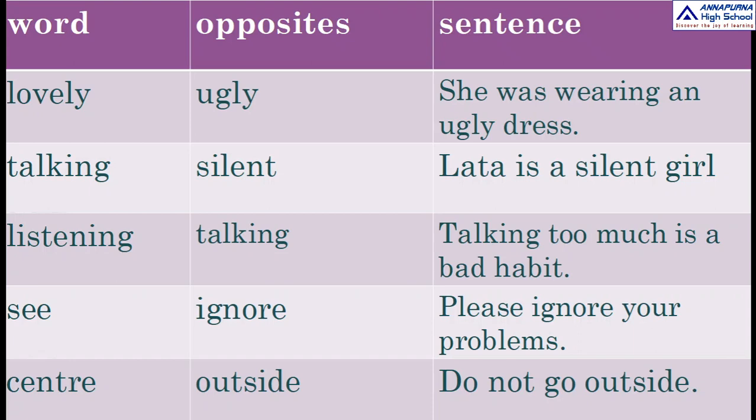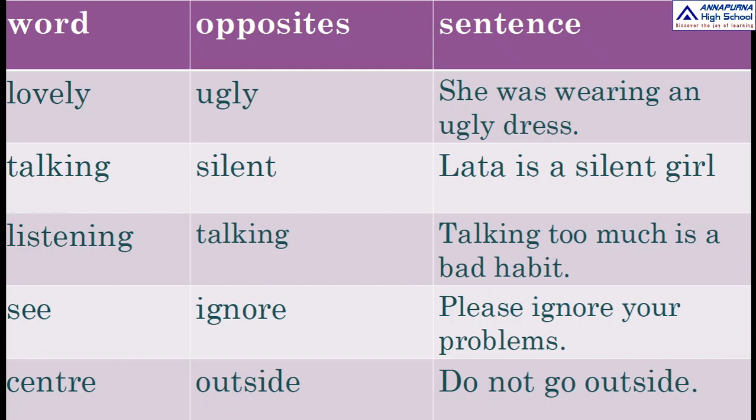So here its opposite is silent. So sentence can be, Lata is a silent girl. Next one is listening. So listening opposite word is talking. Here sentence can be, talking too much is a bad habit.